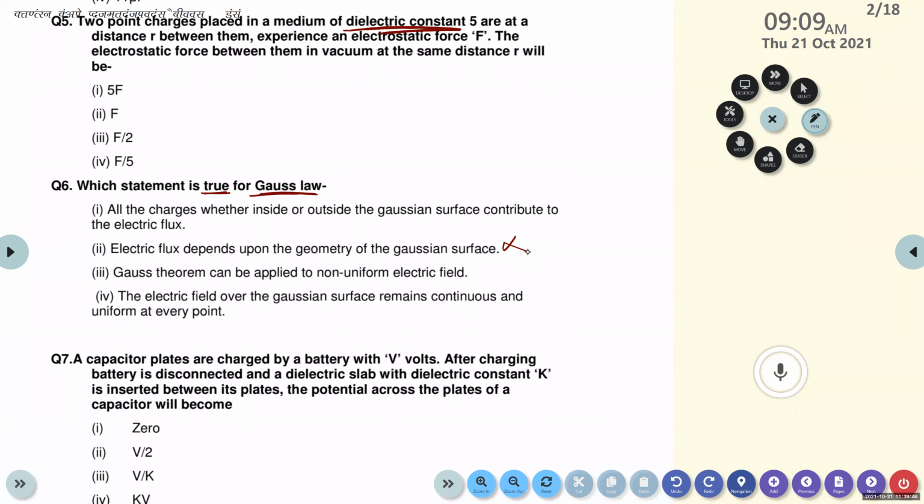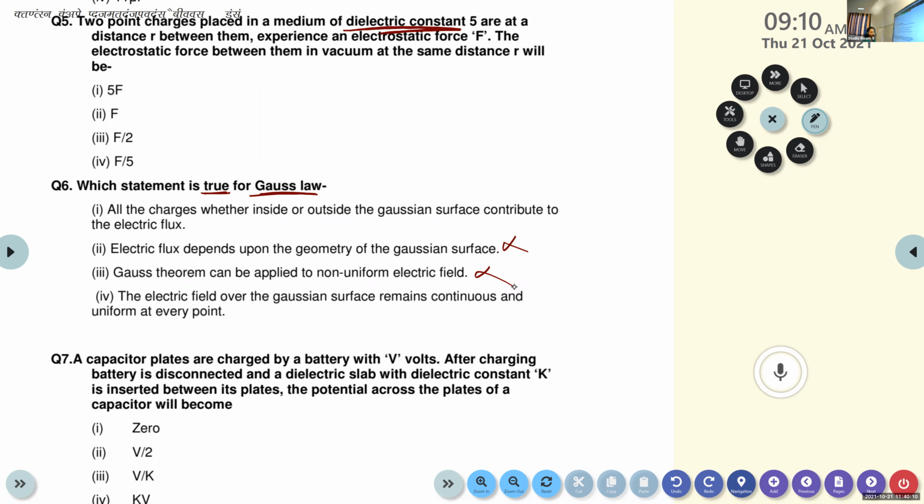The net electric flux diverging from the Gauss surface. So Gauss theorem can be applied to non-uniform electric field. Is it true or false? False. Actually, it is false. Gauss theorem can be applied only to uniform electric field. So this statement is also false. So we can eliminate those two alternatives.